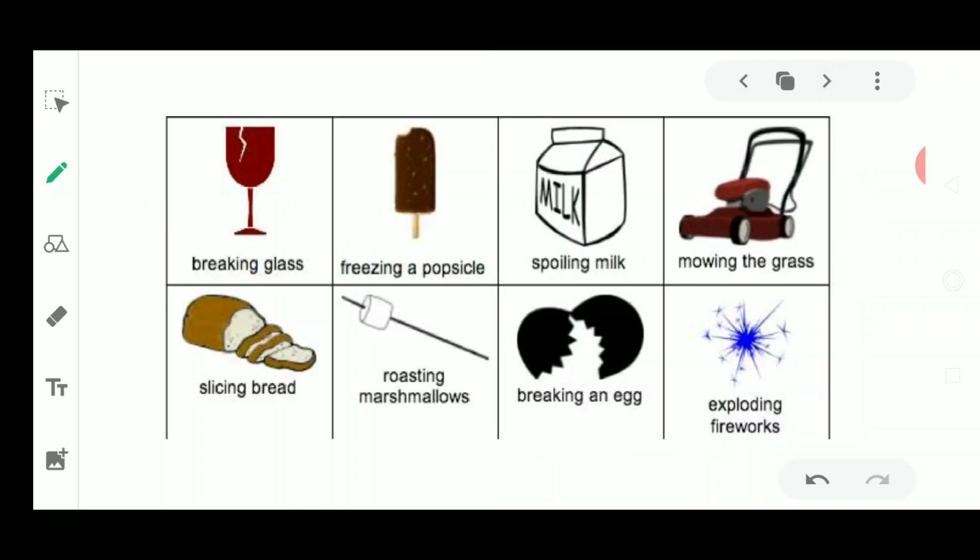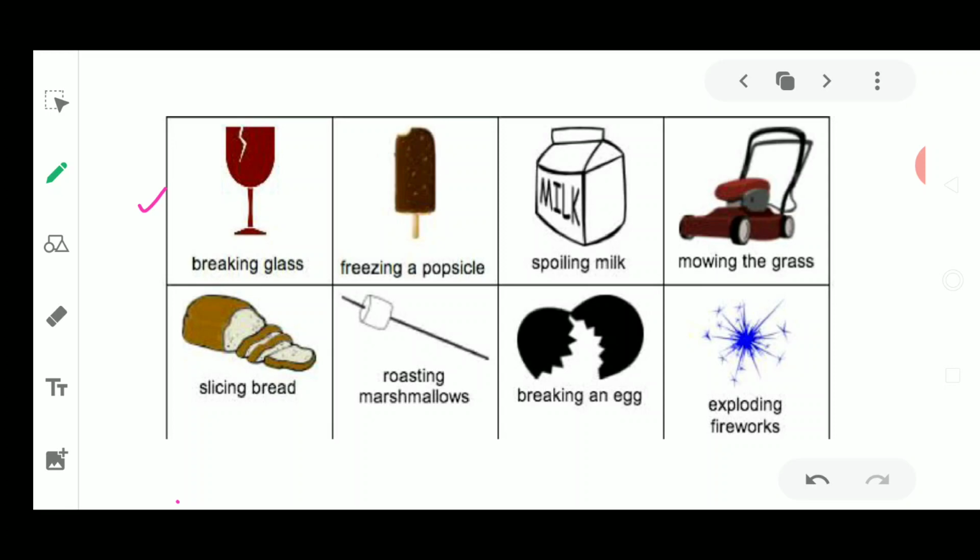Now these are certain more examples of the types of changes given here in this picture. Breaking of glass is one of the changes, where the glass was in its original form. It was a complete vessel. Then by mistake it has fallen down on the floor and it breaks.